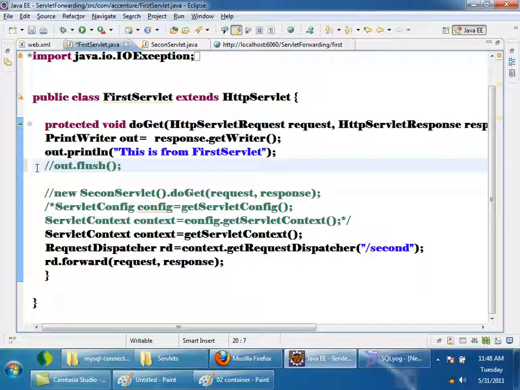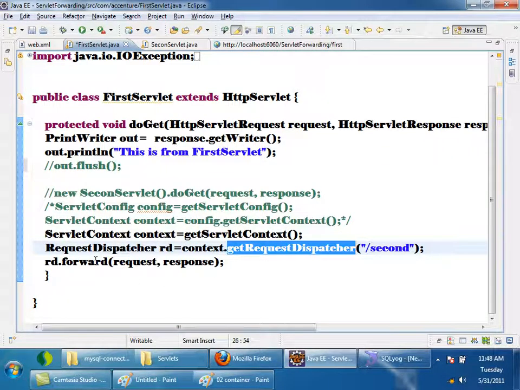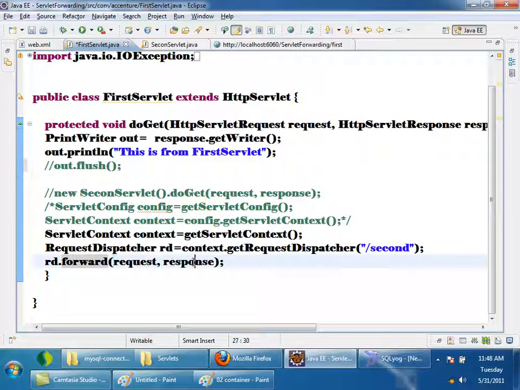Okay, now I have another point. See, while forwarding I am using a request dispatcher. These are the steps I said. First I got the reference of the servlet context. Then for forwarding I require an object called request dispatcher. Then request dispatcher dot forward. To the forward method I am passing the request object and the response object.